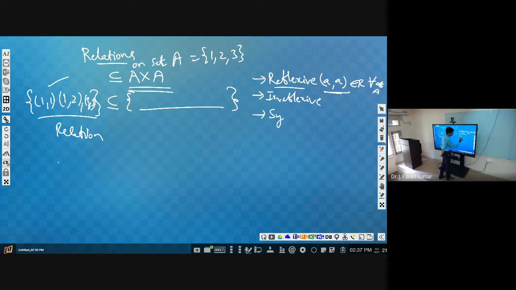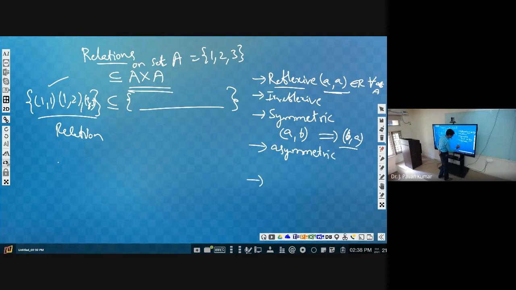Similarly, we have seen symmetric, isn't it? What is meant by symmetric? If (a, b) is present, then it will lead to (b, a) also being present in the relation. Then we can say it is symmetric. Similarly, what is asymmetric and what is antisymmetric? If (a, b) belongs to R, then (b, a) should not belong to the relation. Then that is asymmetric, isn't it?